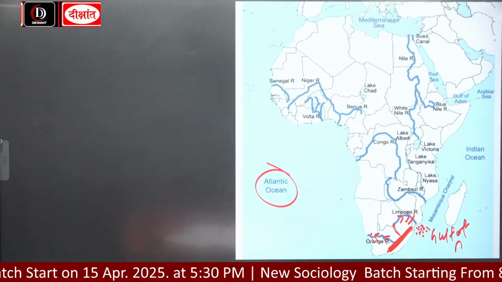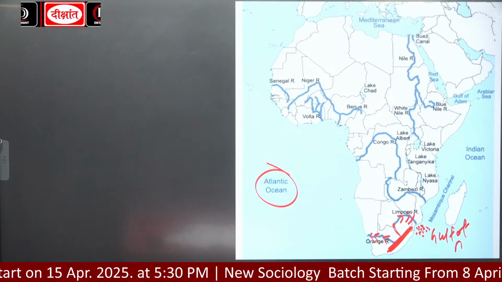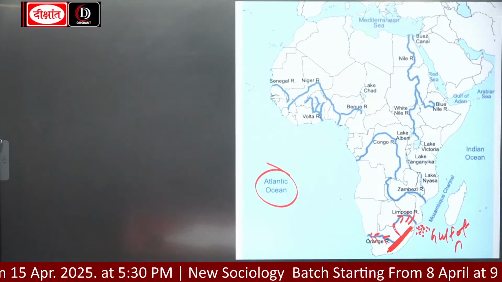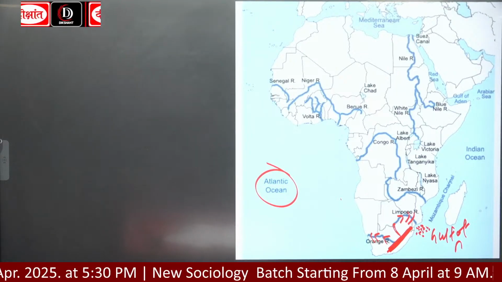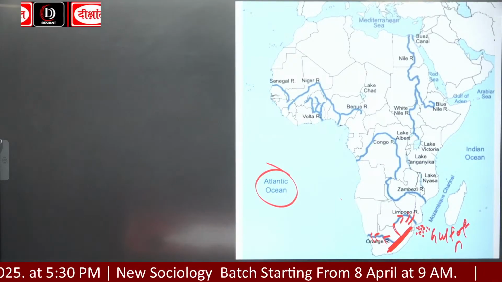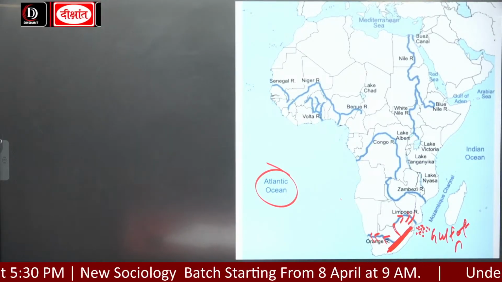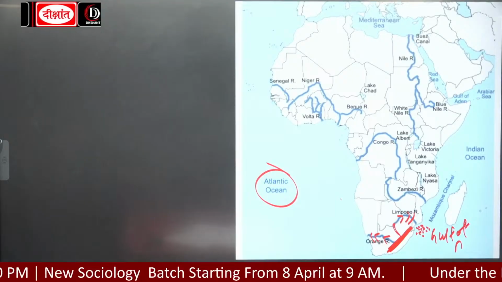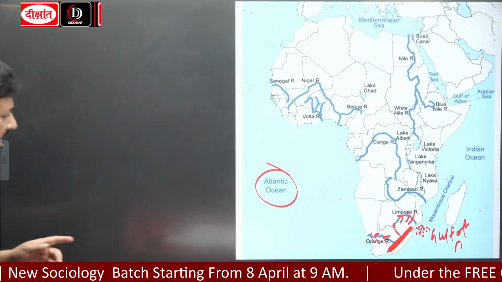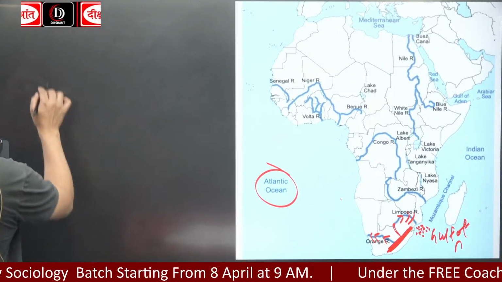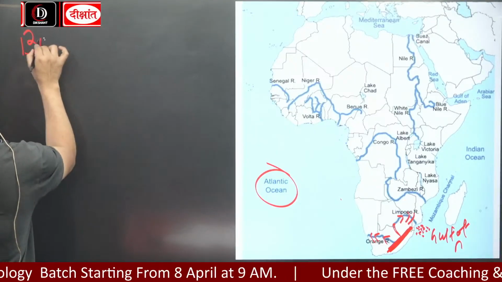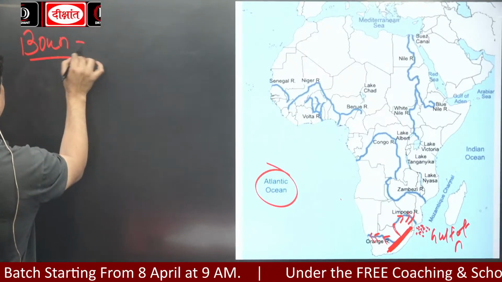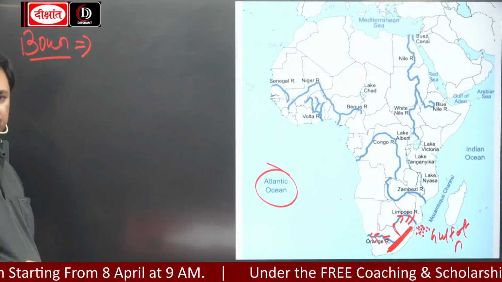River Limpopo is the only river that cuts the Tropic of Capricorn twice. This is the only river. And River Limpopo also forms a boundary between whom?